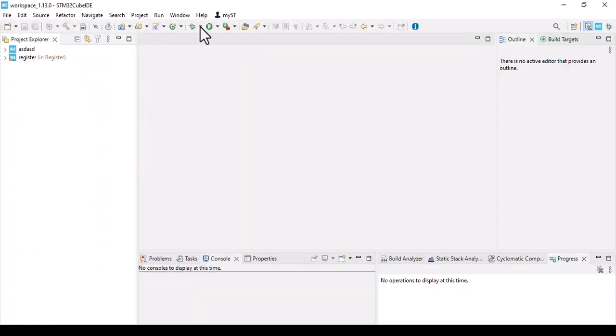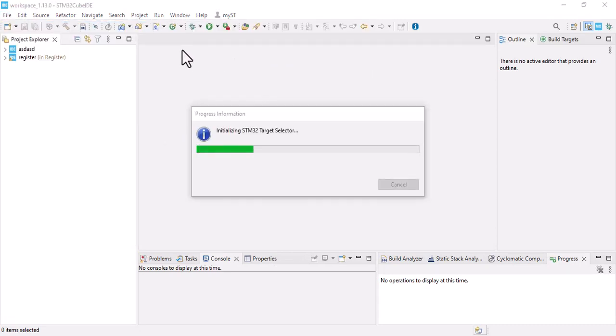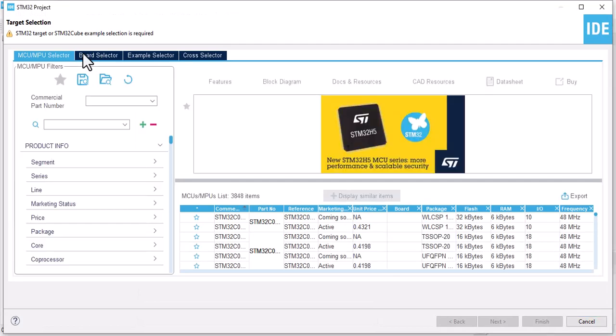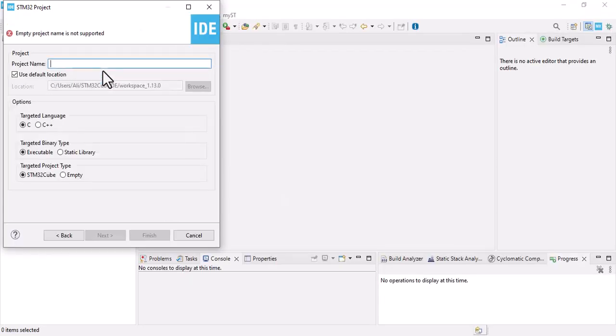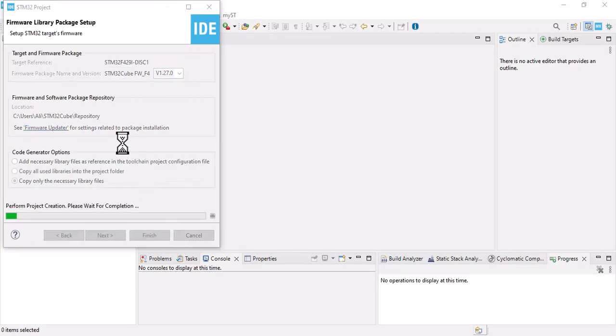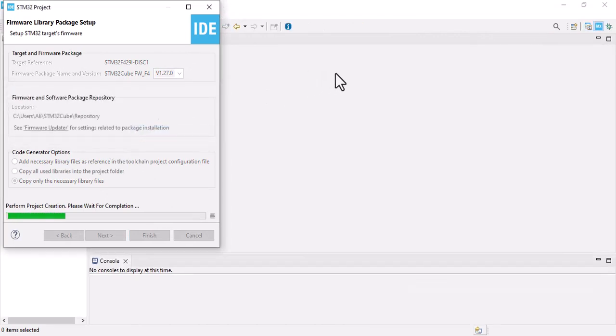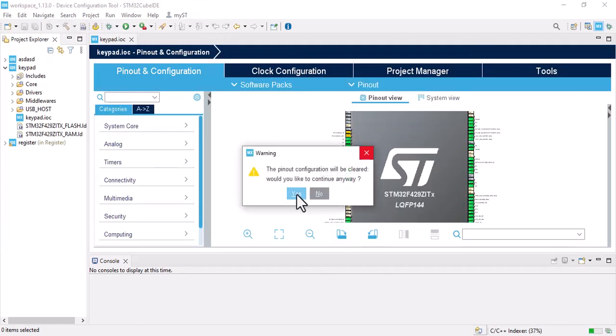Alright, let's create our project. Select the board. And the first step is to clear the pin out.